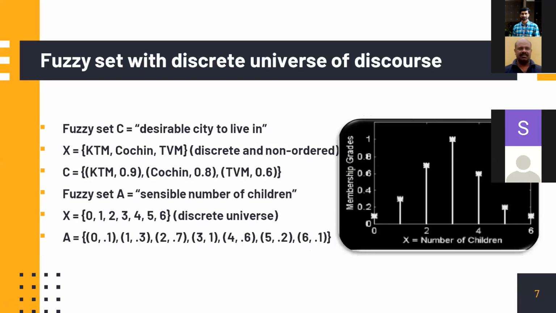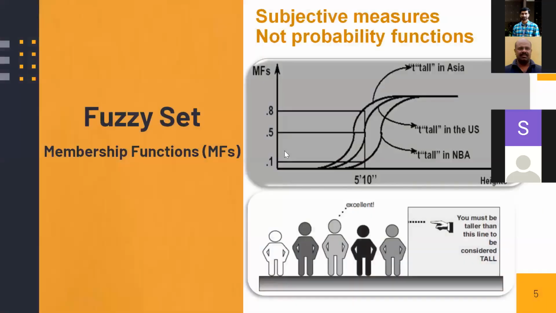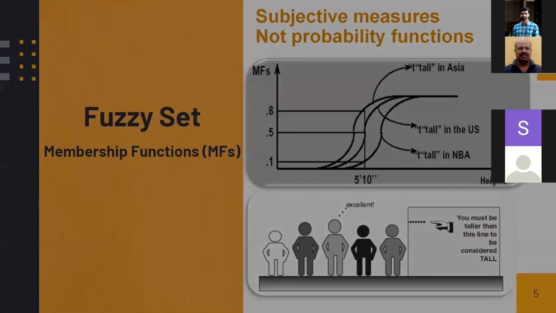The current explanation was on a set called tall people. In that case, the entity called tall is not a discrete number like a digital number, but it can be anything like 5'10", 6'1", 5'9", 5'20". So it's a continuous quantity. But fuzzy sets are not limited to that.